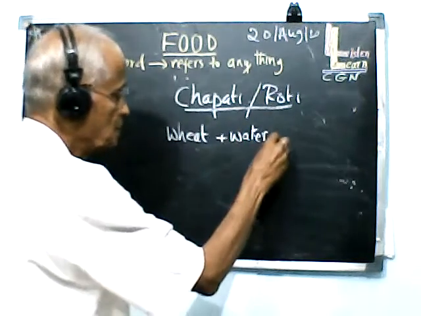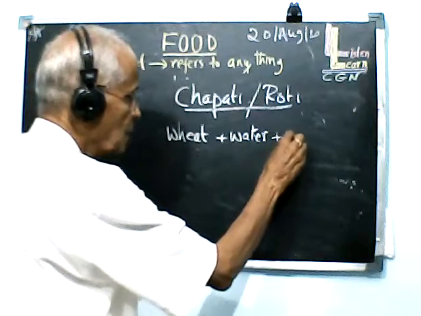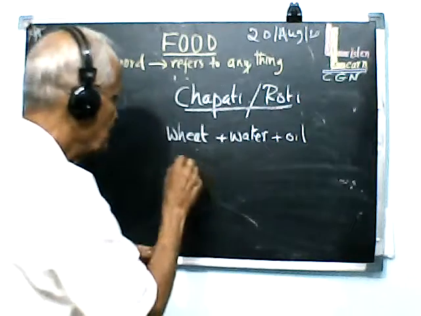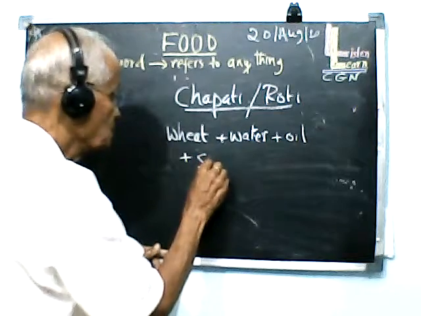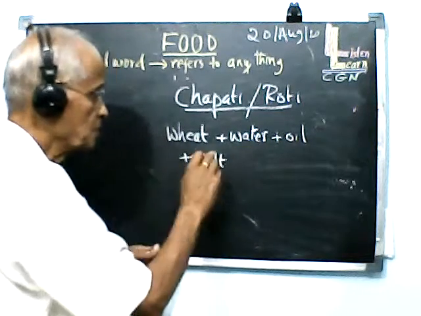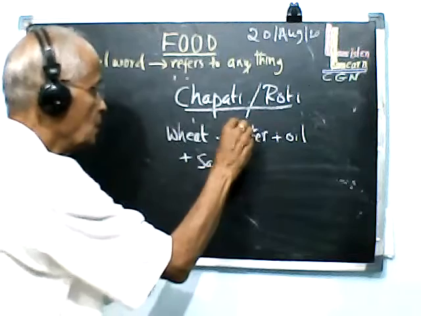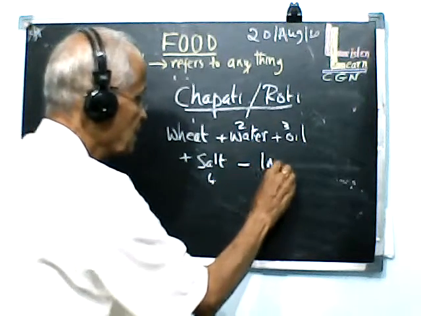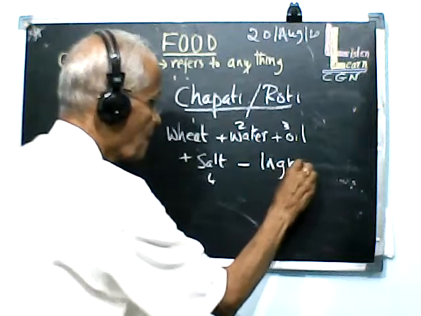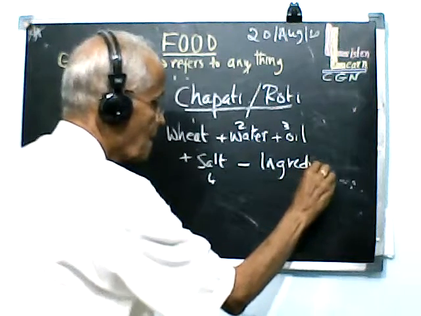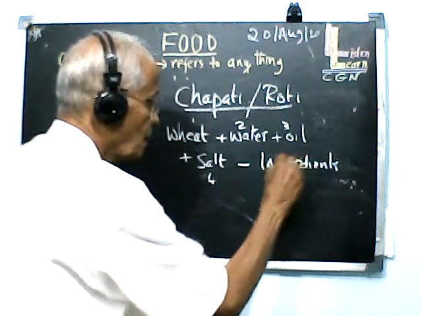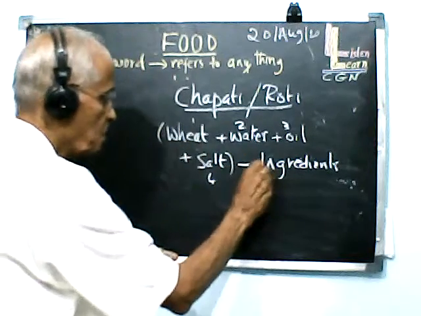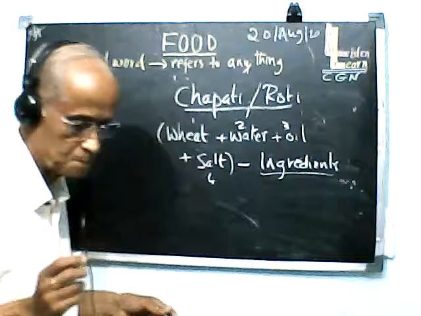Chapati is made by adding oil, right? So at least then you also have salt. So these are the 4 basic ingredients, 1, 2, 3, 4, for making chapati.